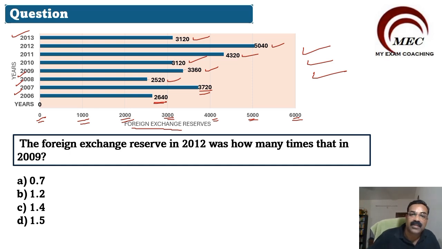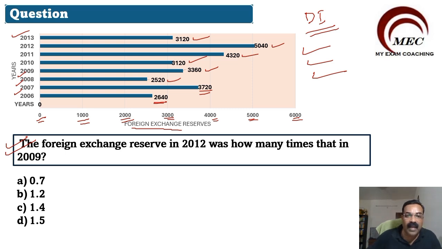Based on this, we have questions, and this is taken from data interpretation. This type of questions we call data interpretation. Data is given to you, we have to interpret it, and then based on this we have so many questions. We will be solving those questions. So here the first question is given to you.